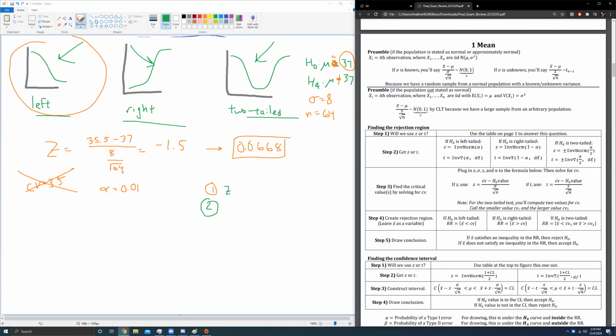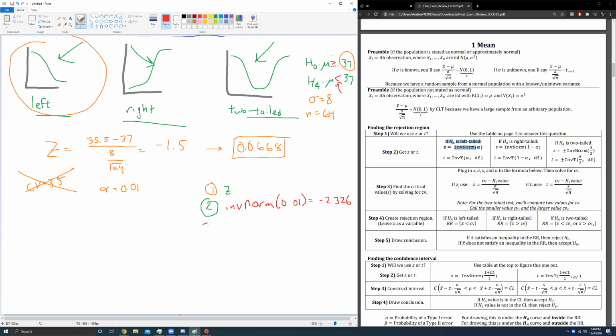In this situation, I'm going to erase what I mangled, all these equalities or inequalities, and fix these real quick. This was, sorry if this gets repetitive, a left-tailed test because we have a less than sign here. Left-tailed test. So we're going to do inverse norm of alpha. We'll do inverse norm of 0.01, which if I had to guess, I think is negative 2.326. Let me double check. Inverse norm of 0.01 is negative 2.326.